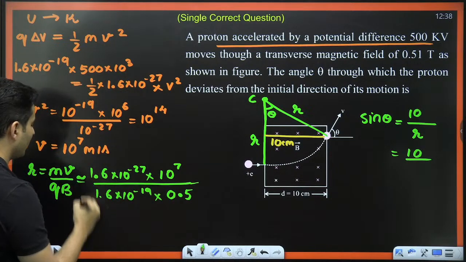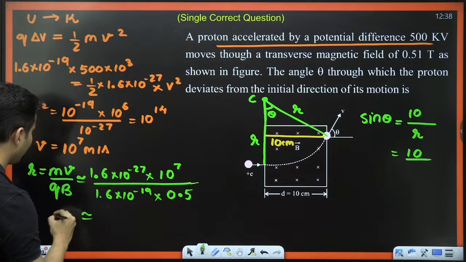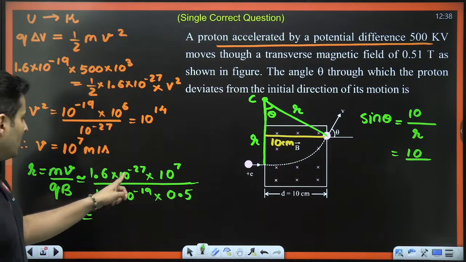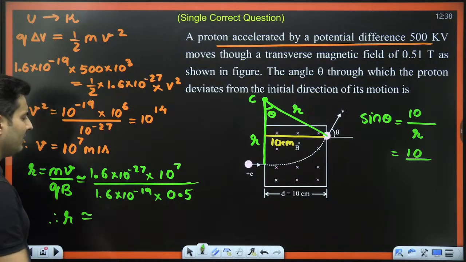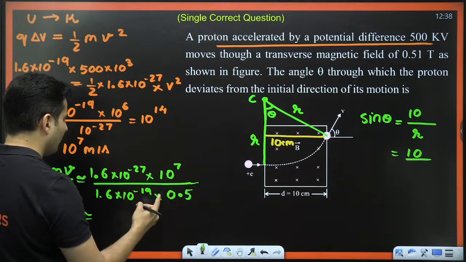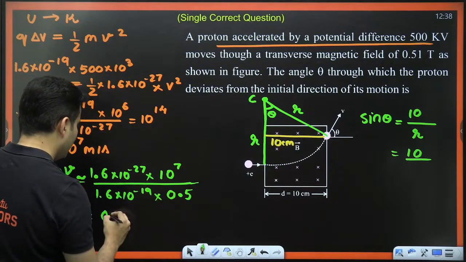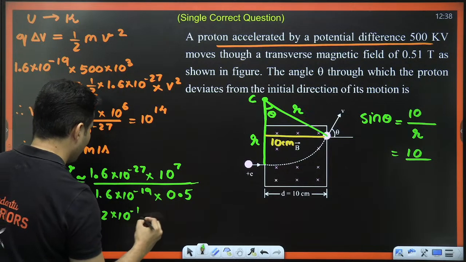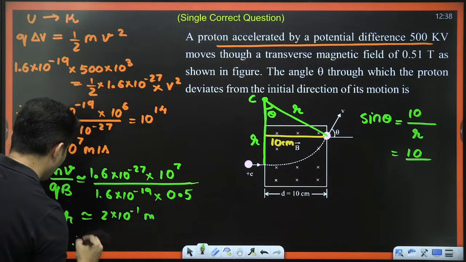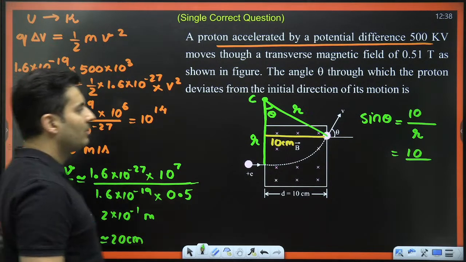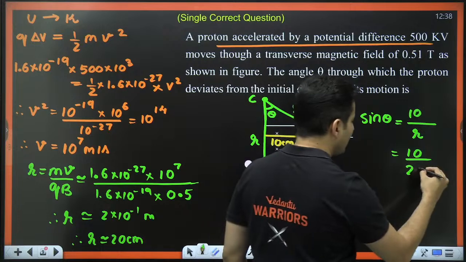So how much will this turn out to be? 1.6 gone. 10 to the power minus 27 and 10 to the power 7 will make it 10 to the power minus 20. Minus 20 and minus 19 will make it minus 1. So 0.5 will go on the bottom, and it will become 2 into 10 to the power minus 1 meters. So radius will be 20 centimeters. Perfect.